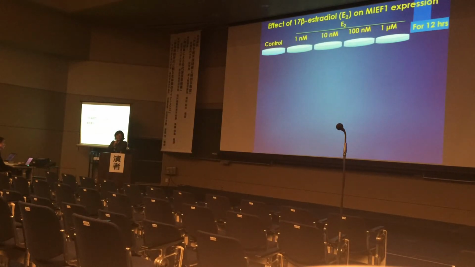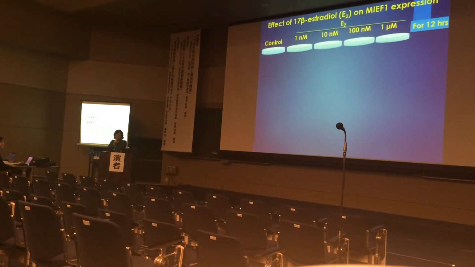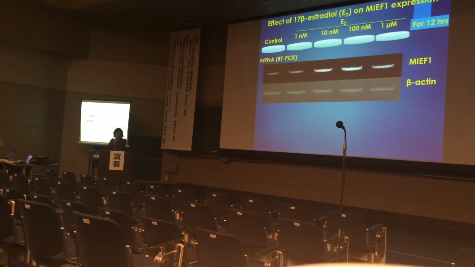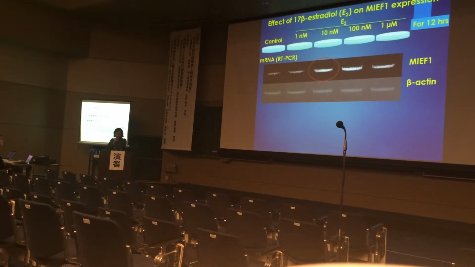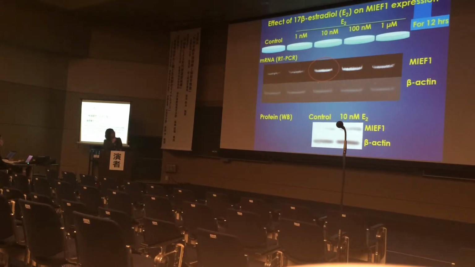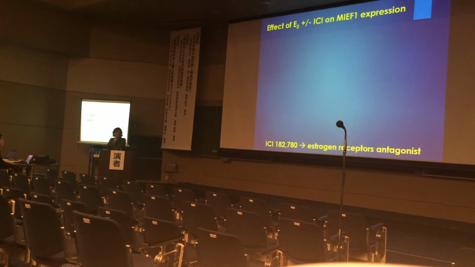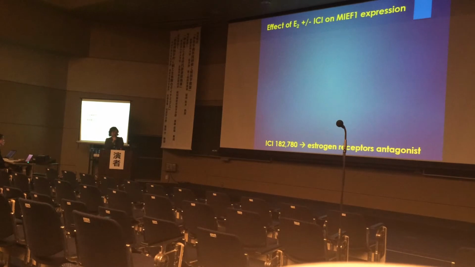MCF7 cells were treated with different concentrations of estrogen for 12 hours. And then RT-PCR results showed that mRNA of MIEF1 was obviously increased after 10 nanomolar estrogen treatment. Western blot results also showed a similar result. After that, the effect of estrogen with or without ICI was checked. ICI is the estrogen receptor antagonist.